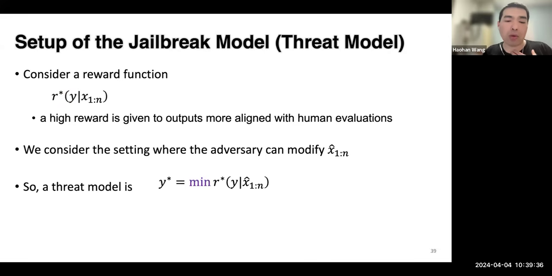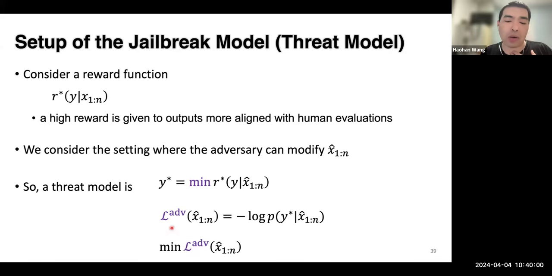So with that, a threat model could be that we are trying to minimize this reward function, in the sense that we try to find the large language model responses that are minimized in terms of this reward, so that they are most misaligned with human evaluations. Then we can create this adversarial loss, where we are trying to figure out the prompts that can induce the autoregressive nature of the large language models to give responses with a minimized reward.